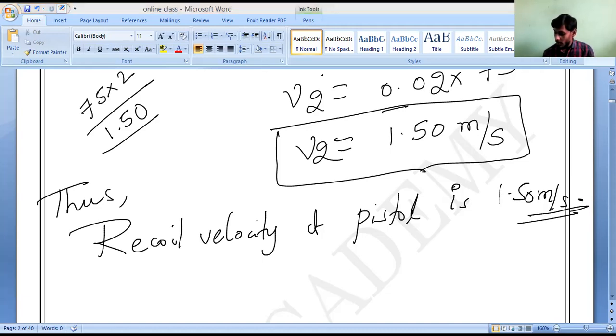Manya and Samya, have you understood example 9.6? All of you solve this.